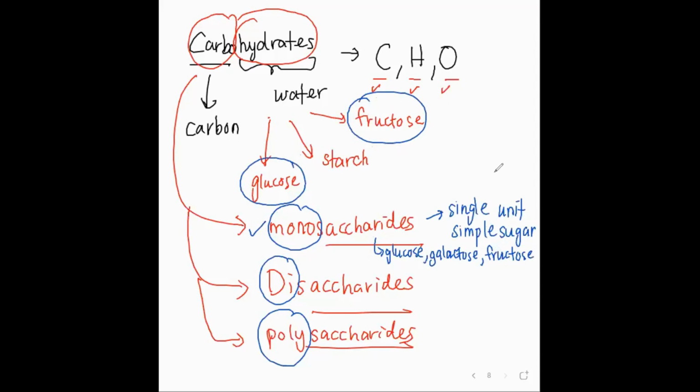Okay. Then we look at di. Di means 2 units of simple sugar joined together. 2 units. So there are 2 units of monosaccharide. Okay, monosaccharide 2个 monosaccharide 合在一起。Example, glucose 跟 galactose 粘在一起，glucose 跟 fructose 粘在一起，或者是 glucose 跟 glucose 合在一起都有可能。